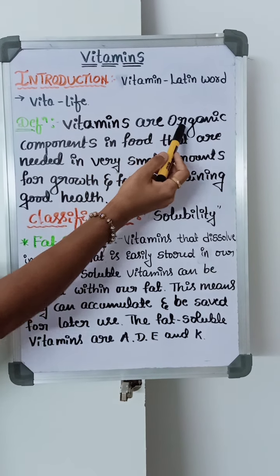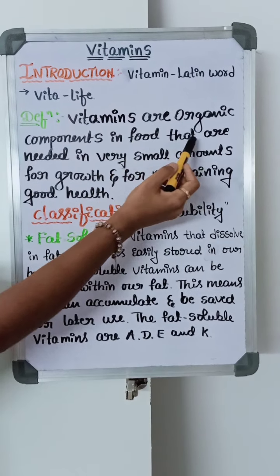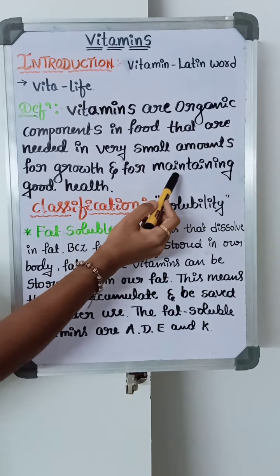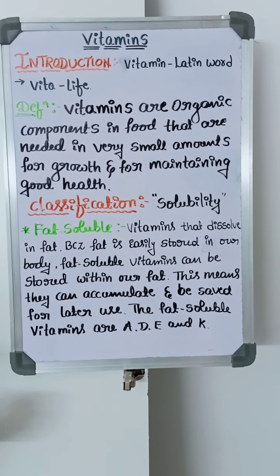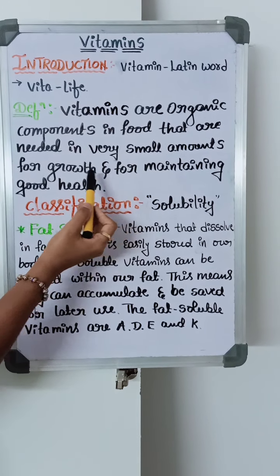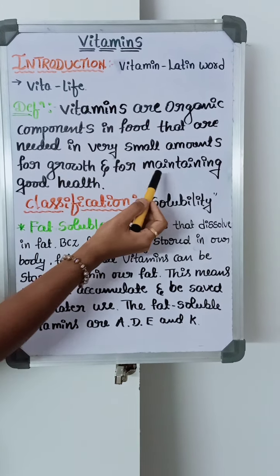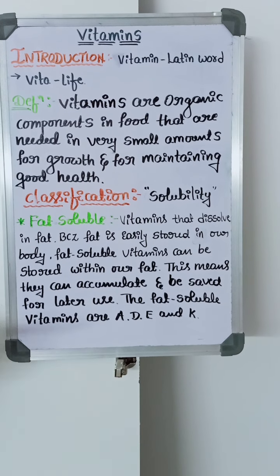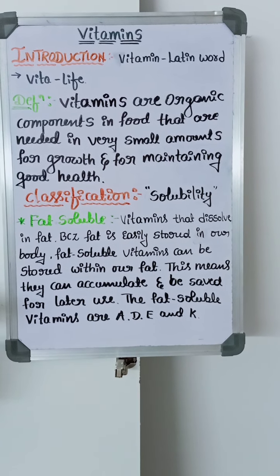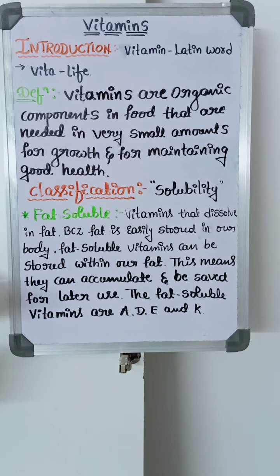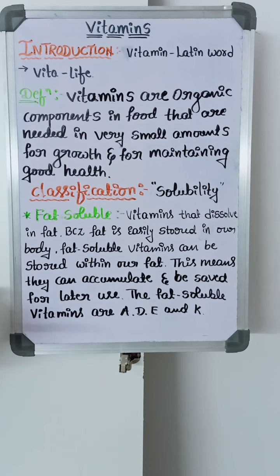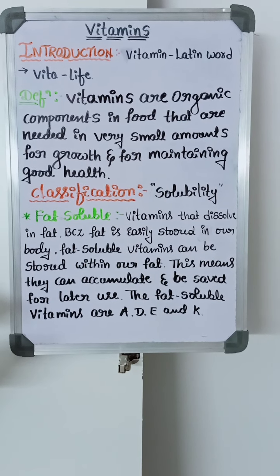Vitamins are organic components in food that are needed in very small amounts for growth and for maintaining good health. So we have to take vitamin food, because of better growth and for maintaining good health. Everybody must eat a certain amount of vitamins to stay healthy. Vitamins are chemicals found in very small amounts in many different foods that we take in our daily life.